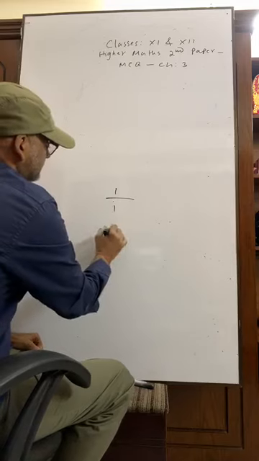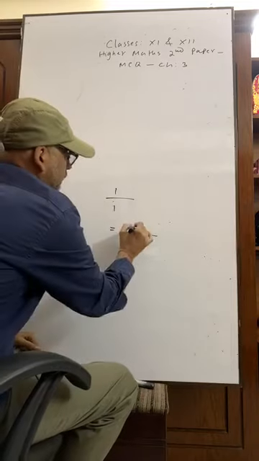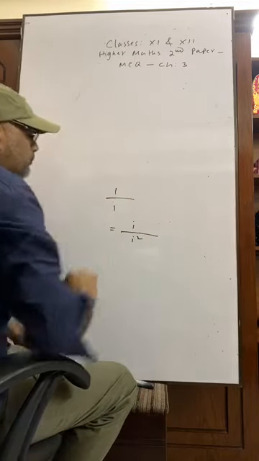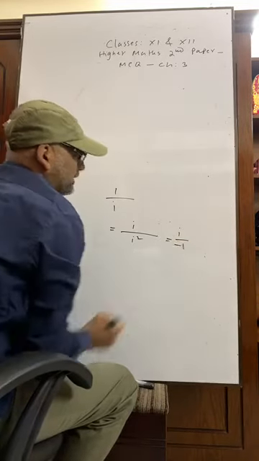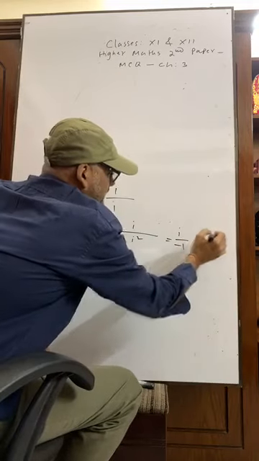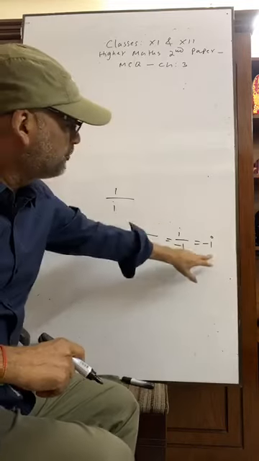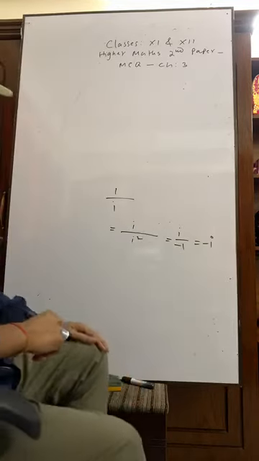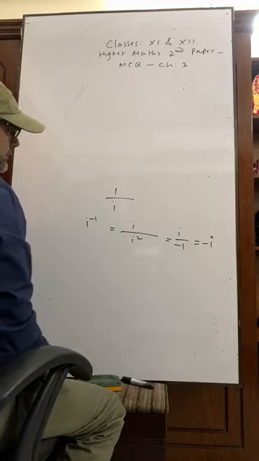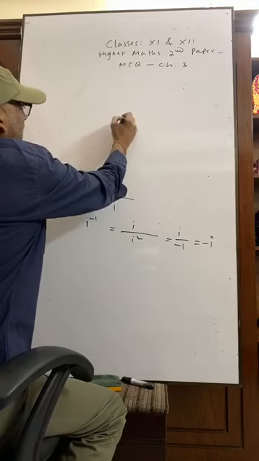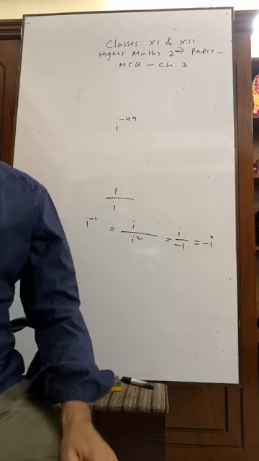1 by i, we multiply both numerator and denominator by i. So it will be i over i square, that means i by minus 1. The result is minus i. It is the important part: 1 by i equals minus i. And 1 by i means i to the power minus 1. Okay. Now find the value of i to the power minus 49. You find it. What is the result of i to the power minus 49?